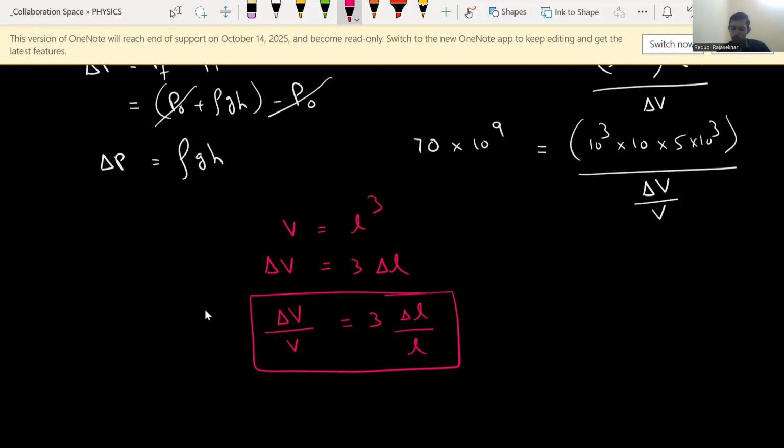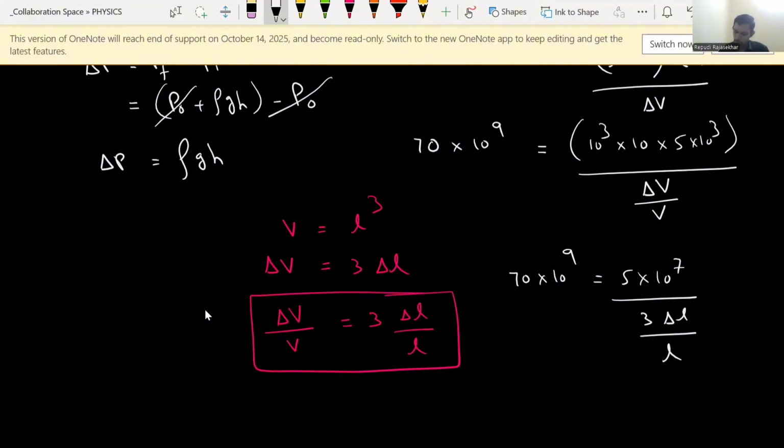Okay. Now, instead of all this, I'll write 70 into 10 to the power of 9 equals 5 into 10 to the power of 3 plus 3 plus 1, that is 7, divided by 3 delta L divided by L, since I substitute delta V by V here. L value is given as 1 already.